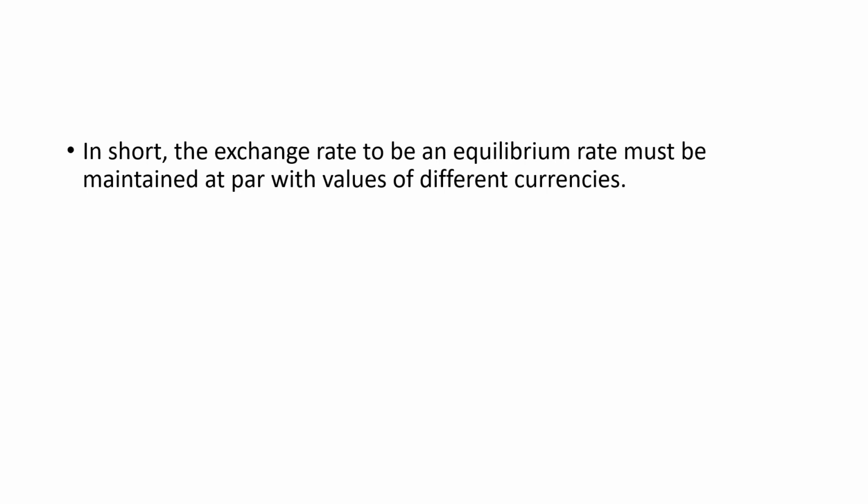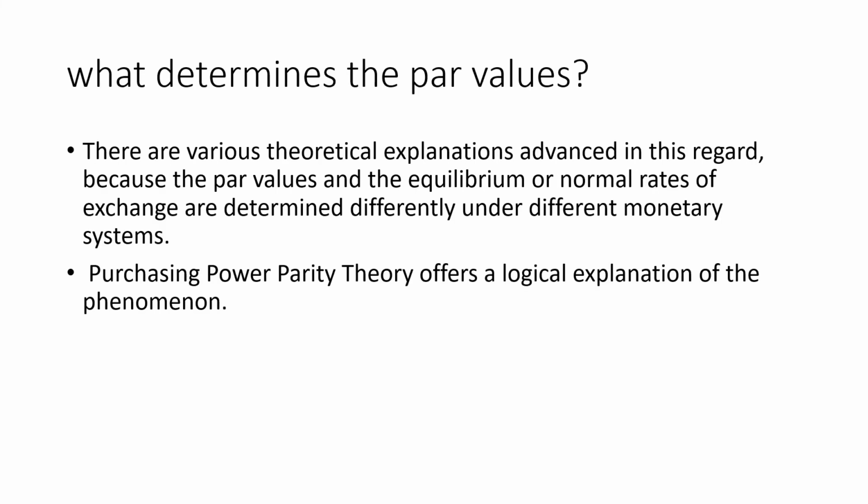In a nutshell, the exchange rate, to be an equilibrium rate, must be maintained at par with the values of different currencies. That is important. Now, what are some things which determine the par values? There are various theoretical explanations for this. Because par values and equilibrium are related, we have to discuss both of them simultaneously.